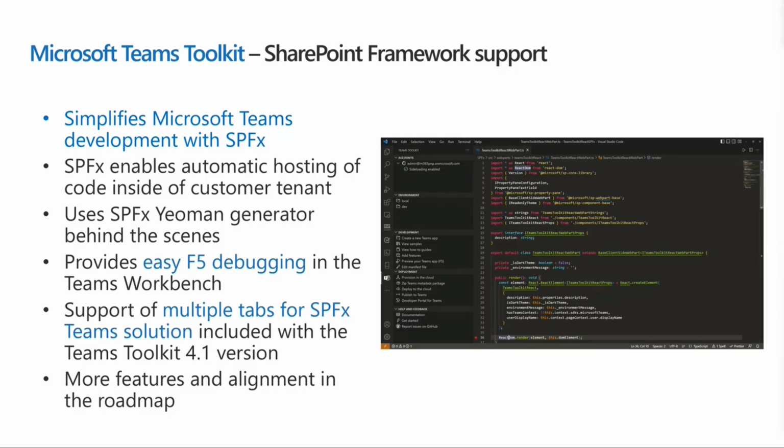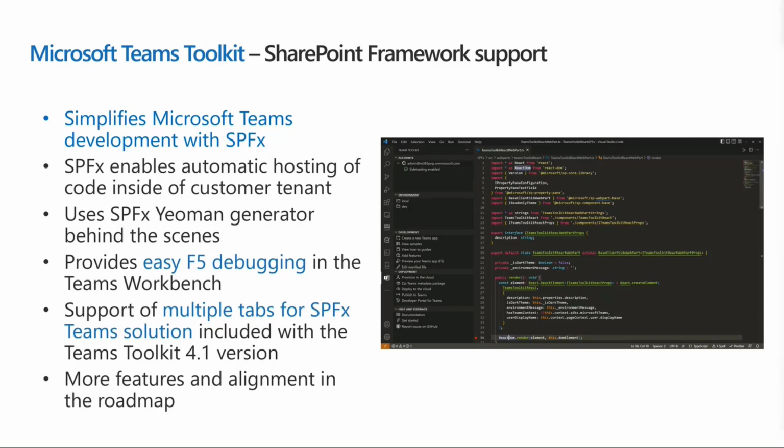Behind the scenes, the Microsoft Teams Toolkit is using the SharePoint Framework Yeoman generator. So basically, as we are shipping new versions of SharePoint Framework, it is using the command line integrations and automation with the SharePoint Framework engineering team to make sure that everything is aligned. There's a really easy F5 debugging experience directly in the Teams Toolkit, which makes it super easy to do these implementations. And starting with Teams Toolkit version 1.4, you can build multiple tabs with SPFx Teams solutions really, really easily. And we're going to see that one in practice as well.